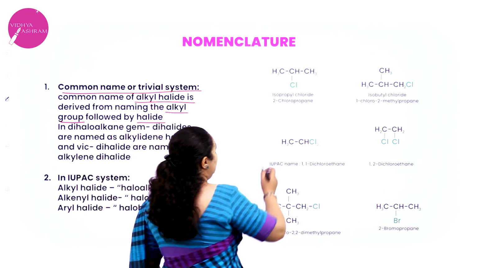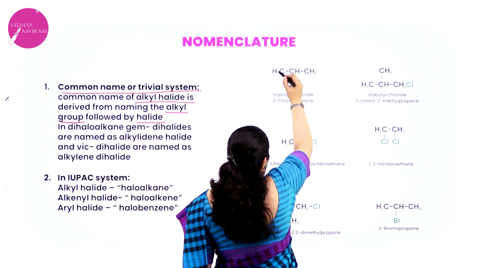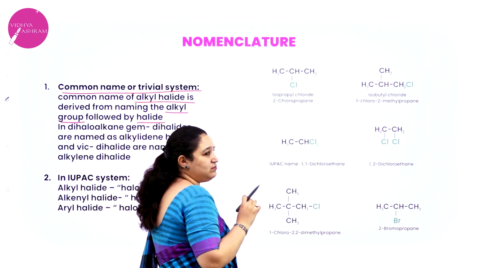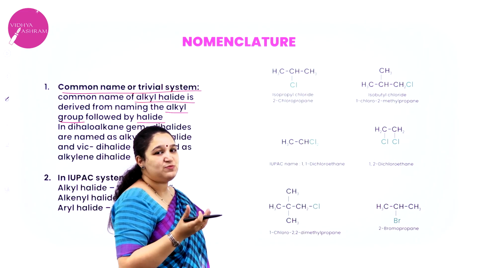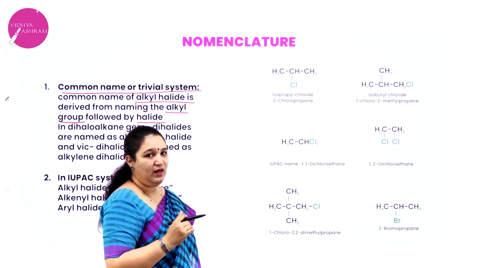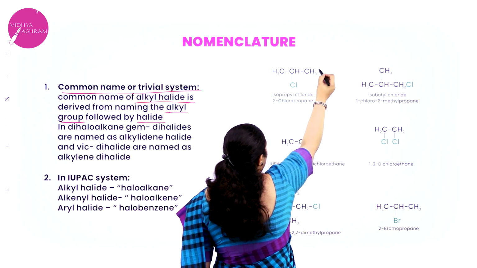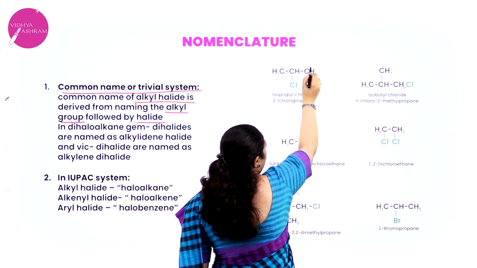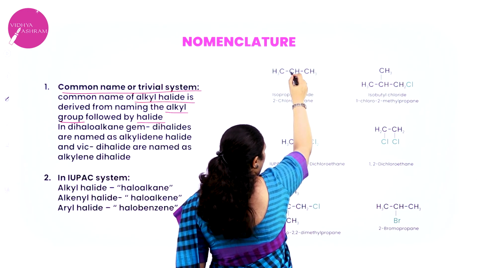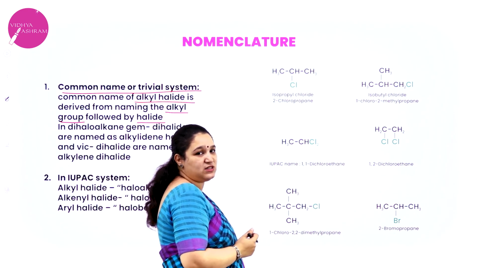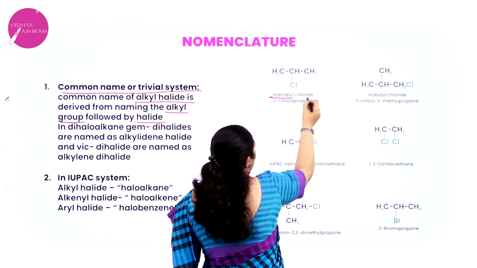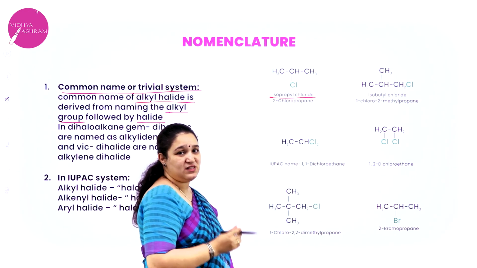Now for example, here you have a 3 carbon atom chain. In common name we call it a propyl group. Chlorine is not present on the first carbon atom, it is present as a side chain, a branching on the second carbon atom. So we are going to write isopropyl chloride. That is the common name.